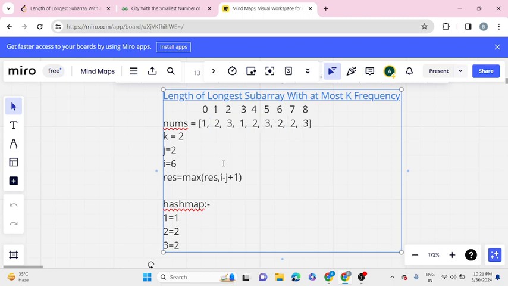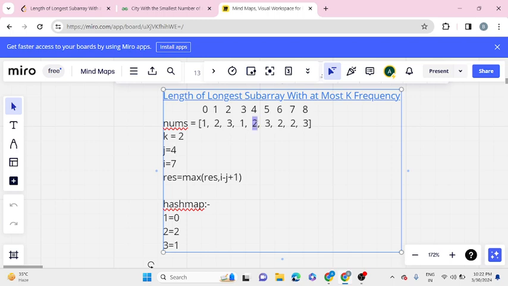Now our i will be incremented to 7. Now we have a 2 here again, and there is a 2 already present, so we have to increment our j to make sure that all elements have frequency less than or equal to 2. Our j is at 2, so we first remove this element from our hash map; it will decrement to 1 and j will increment to 3. At 3 we have 1, which will go to 0. Now j will be incremented to 4.